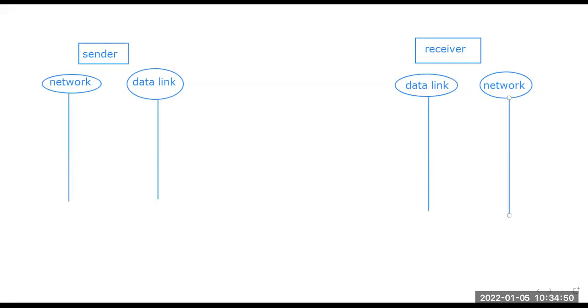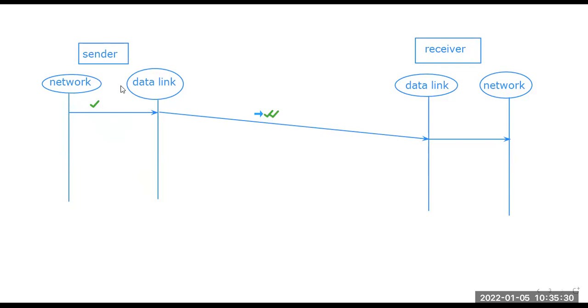So what happens as per the scenario: some packets will come from the network layer to the data link layer, and then that will be processed. The event will happen, it will be processed, and then the data link layer again goes to the network layer. This particular portion remains in an idle state until this scenario happens, until some data comes from the network layer to the data link layer.